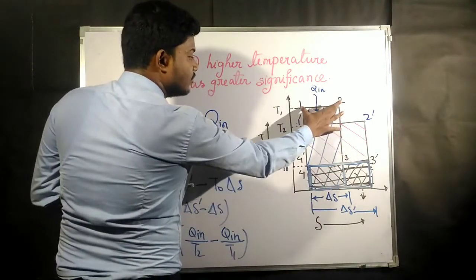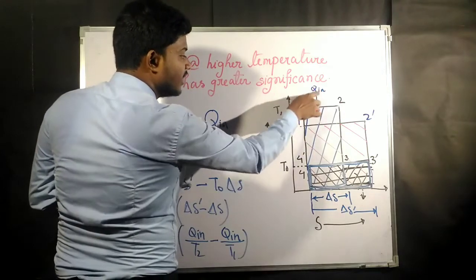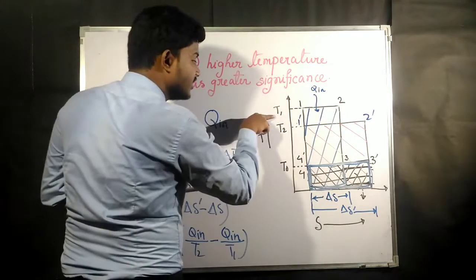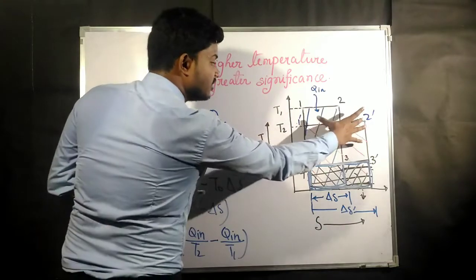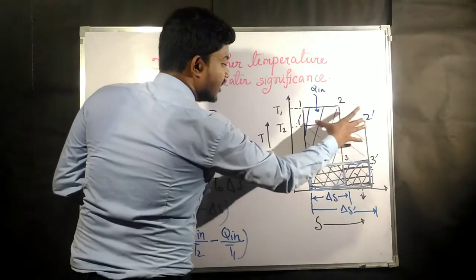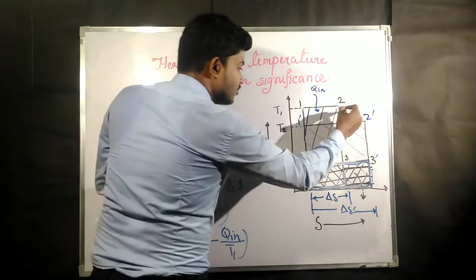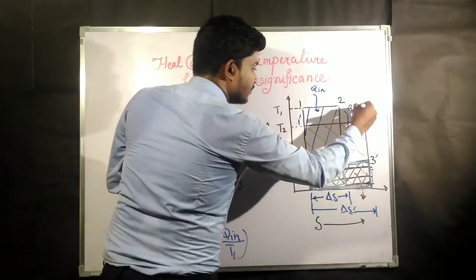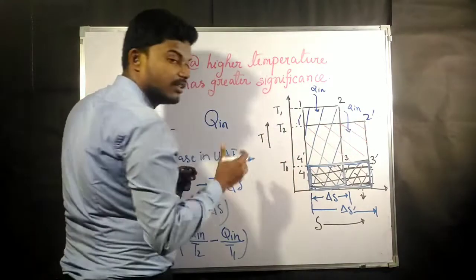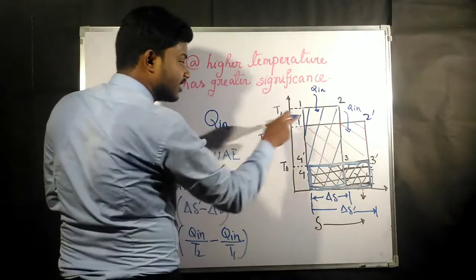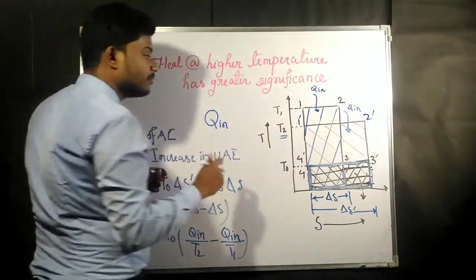So we are taking this one because temperature T1 is known and whatever heat is coming in at this temperature is known. Similarly for this cycle also, we want to find the entropy change in this curve because here also Q in amount of heat is going to come. So Q in is known, the amount of heat which it is transferring at temperature T2 is also known.